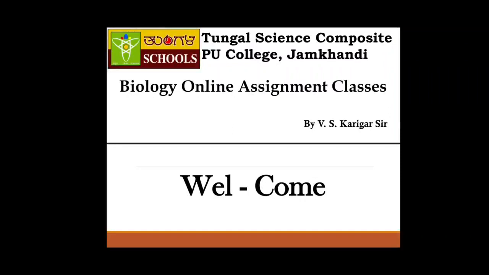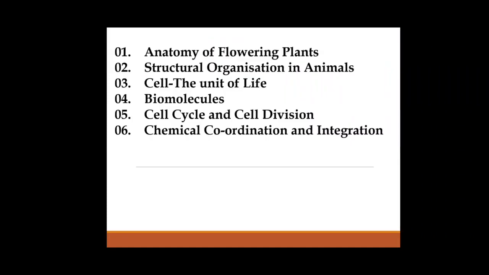Hello everyone. Let's look at the second assignment questions now. First, let us look at the topics that we are going to discuss in the second assignment. The topics are: first, anatomy of the flowering plants; second, structural organization in animals; third, cell the unit of life; fourth, biomolecules; then cell cycle and cell division; and finally chemical coordination and integration. So we are looking across the questions of all these topics.